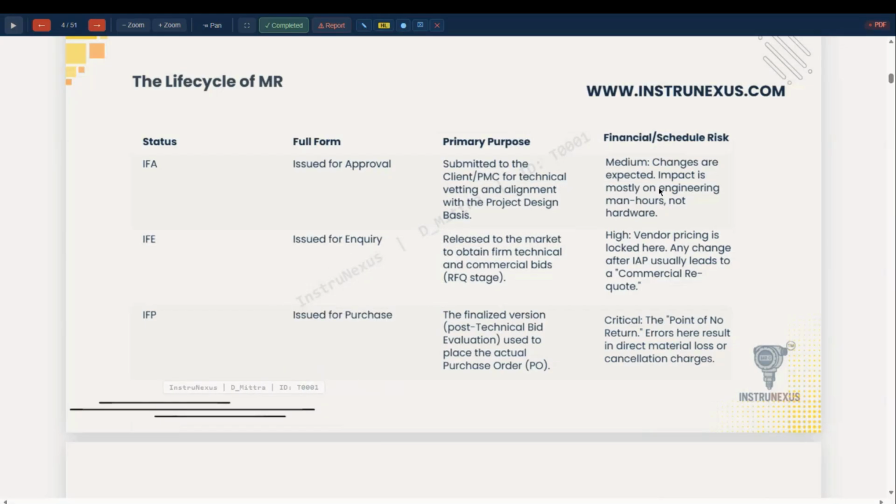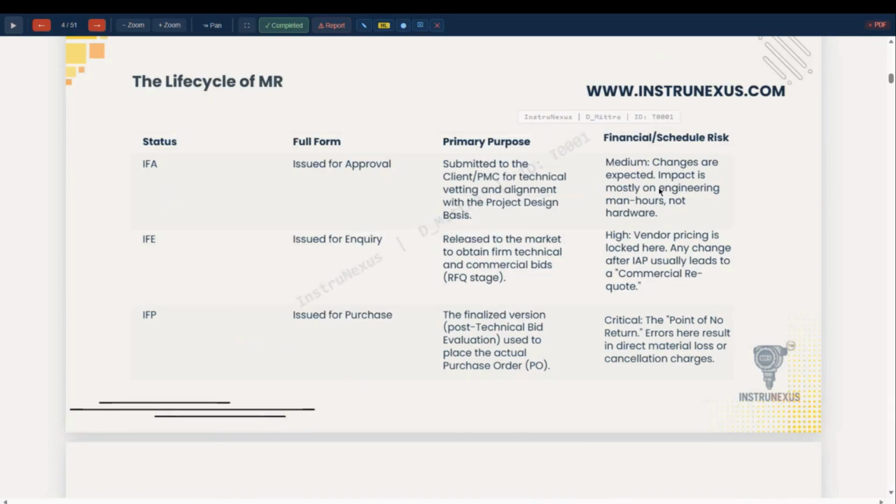Any small deviation can be covered during technical queries and technical clarification meetings with the vendor before placement of order. Otherwise, it may impact once the order is placed. The risk is high; any change may have a commercial impact and a re-quote by the vendor.